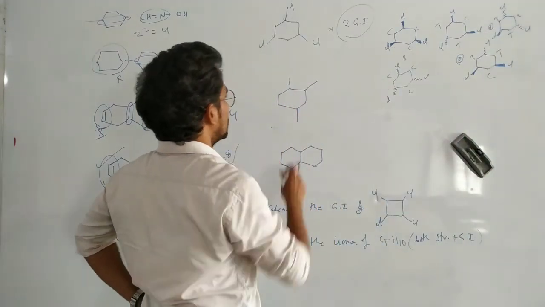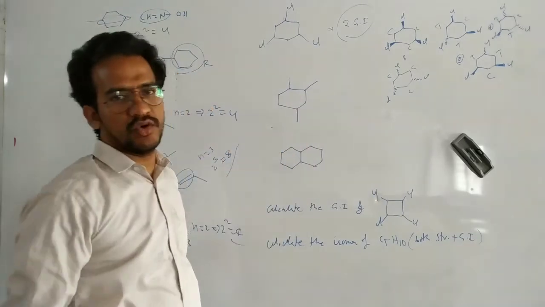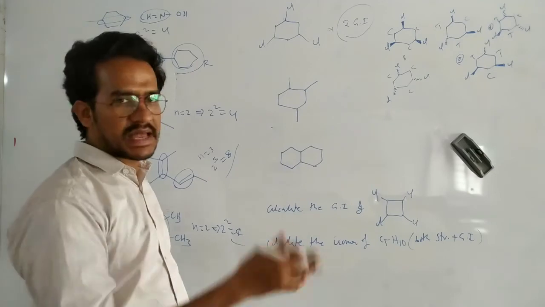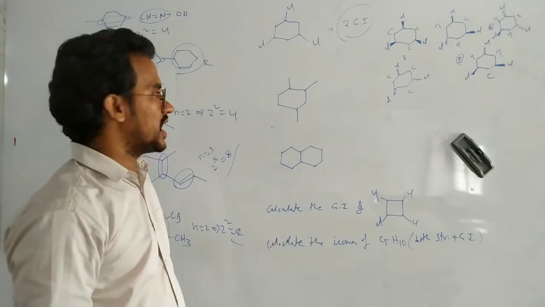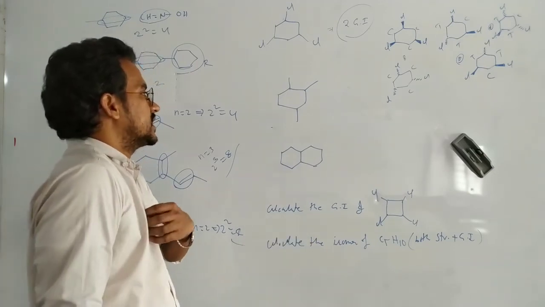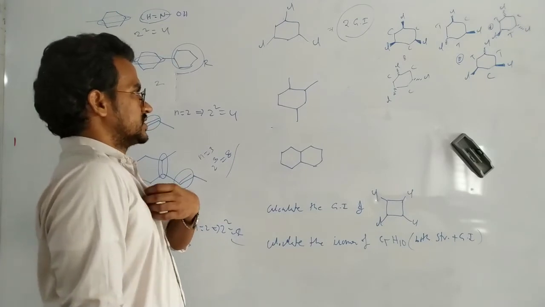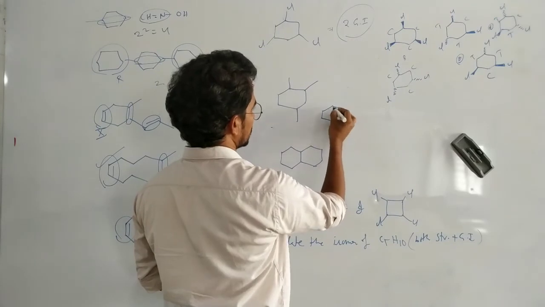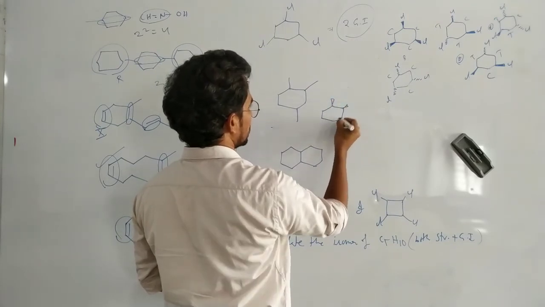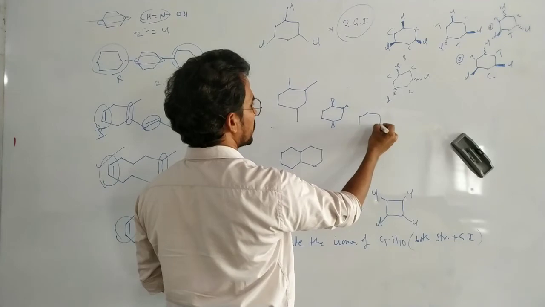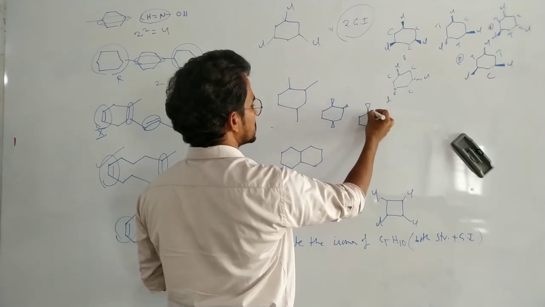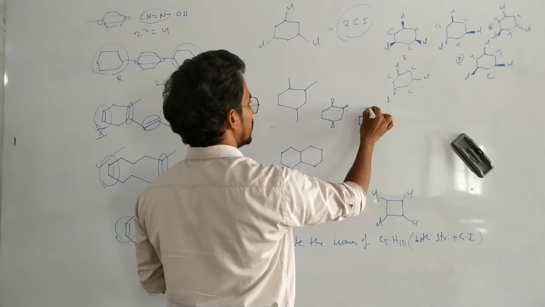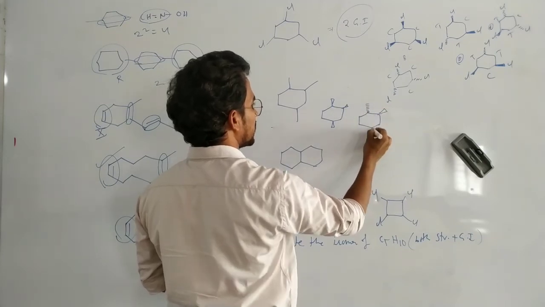Next, in this case, 1,2,4 trimethyl cyclohexane. It is unsymmetric. Let us check the isomers. This is above the plane, this is above the plane, this is above the plane. Let us write below the plane. This is above the plane, this is above the plane.